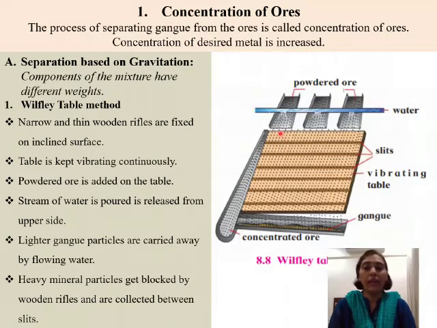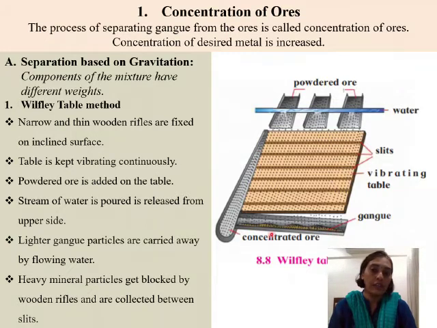Now, the mechanism or the working, how does it function? Powdered ore and water, they both are laid inside. Now they are going to fall upon this Wilfley table, which is constantly vibrating. Due to the force of the water, the lighter gangue particles easily get carried away through this table, and they are all going to be collected in this tray that is present at the last end over here.